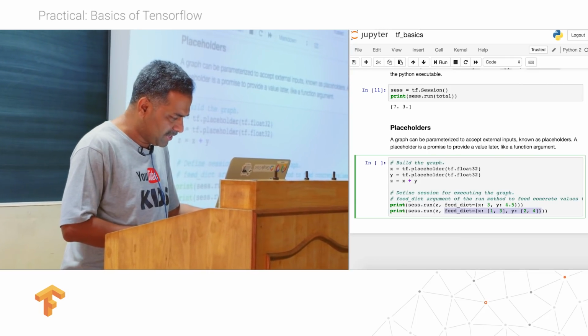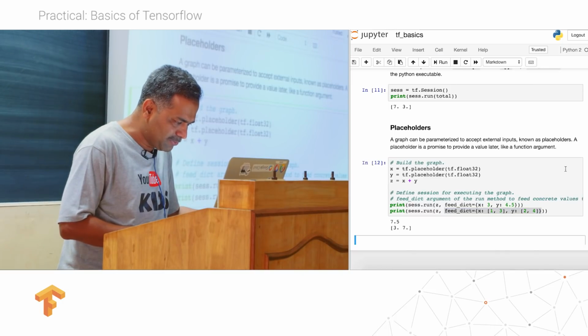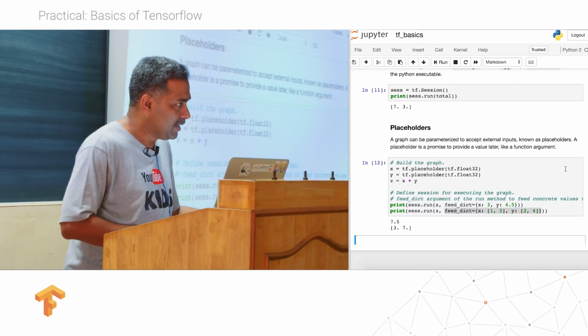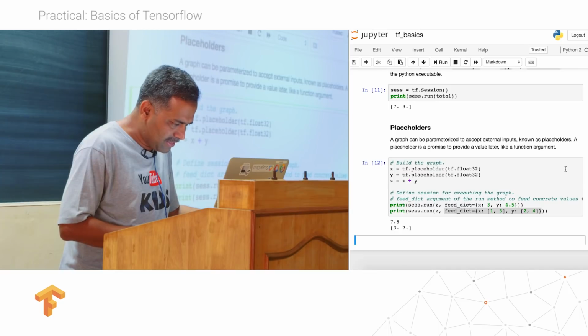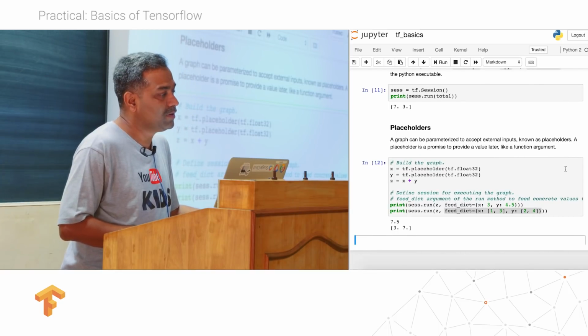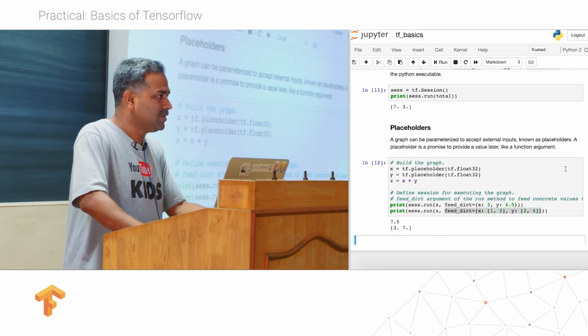When I run it, I see the first print statement has printed the sum of 3 and 4.5, that is 7.5. The second print has printed the sum of two vectors, which is 3, 7. No rocket science.